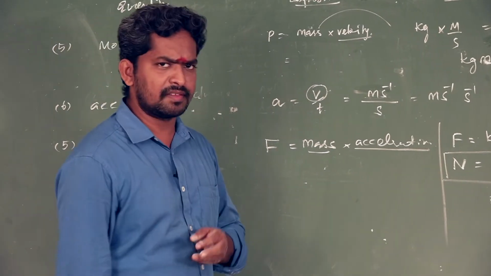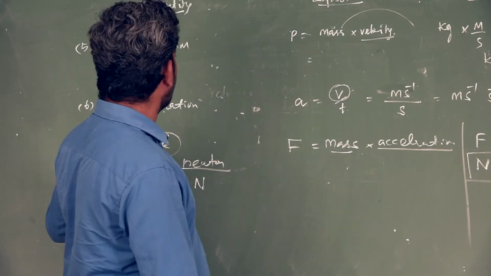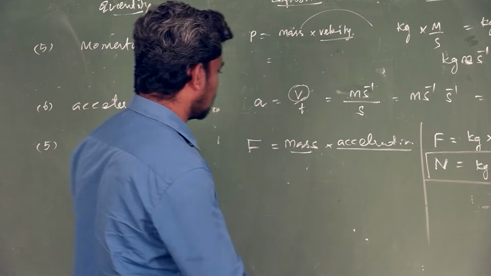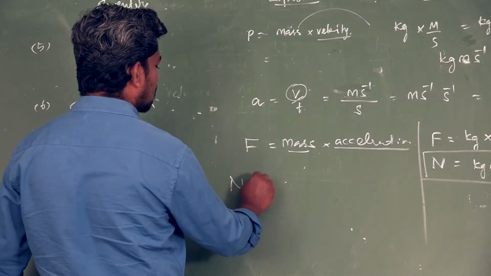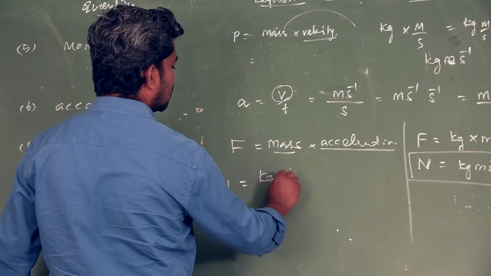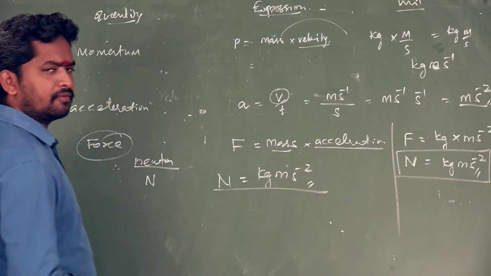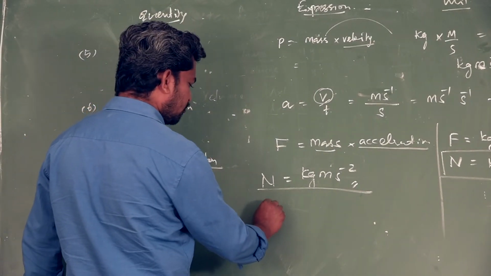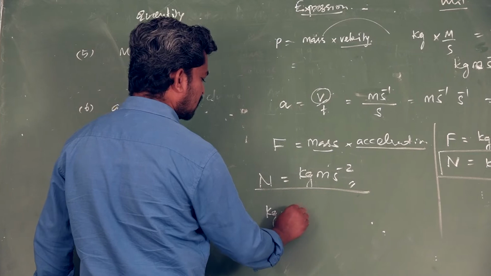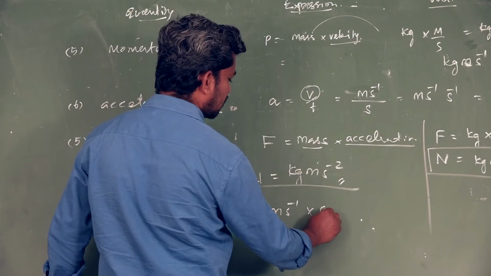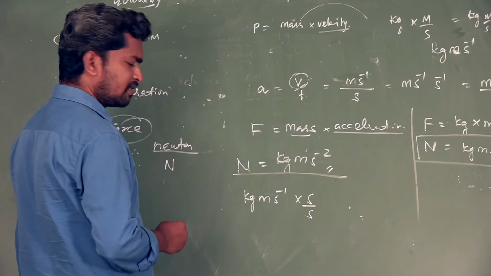Sometimes it is very important to compare the unit of force and the unit of momentum. Newton is equal to kilogram meter second minus 2. What is the unit of momentum? The unit of momentum is kilogram meter second minus 1. See, multiply by 1 second divided by 1 second. There is no change in value.